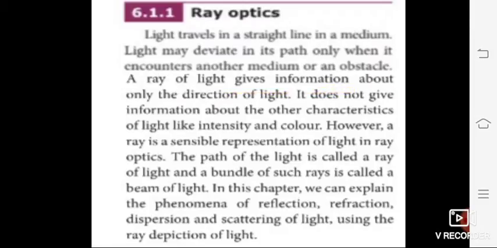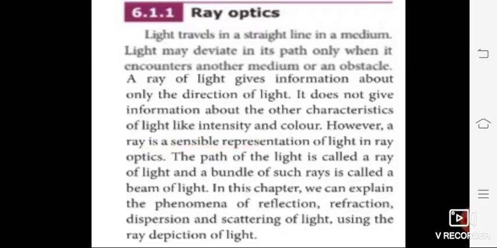A ray of light gives information about only the direction of light. Ray means it is traveling in a straight line, so the ray of light gives information about only the direction. From the ray of light, you can understand the direction of the light. It does not give any information about the other characteristics of the light, like intensity and color.